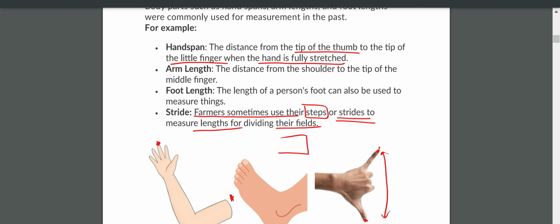How do farmers measure their fields? By the usage of steps or strides. By using their steps or strides. Now,